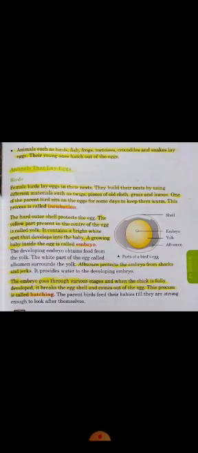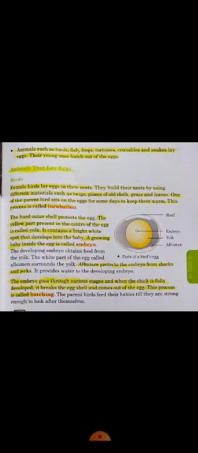Next, animals such as birds, fish, frogs, tortoises, crocodiles and snakes lay eggs. Their young ones hatch out of the eggs. So next one is these animals, they reproduce their babies by laying eggs and the young ones hatch out of the eggs.